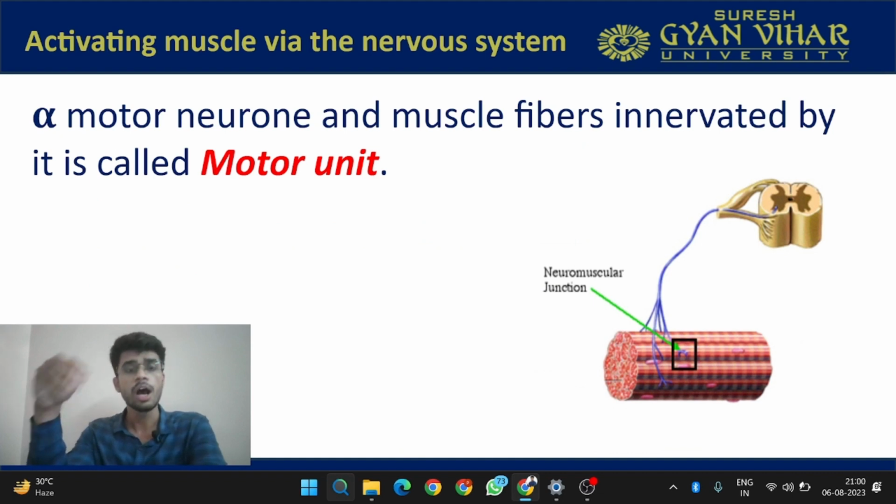Now the second thing is activating the muscle via the nervous system, because the muscle has to be activated from the central nervous system in order to act. How this is happening, we will understand in the next couple of slides. Before that, we must be aware of the motor unit. What is a motor unit? A motor unit is nothing but the alpha motor neuron and the muscle fibers which are innervated by it.